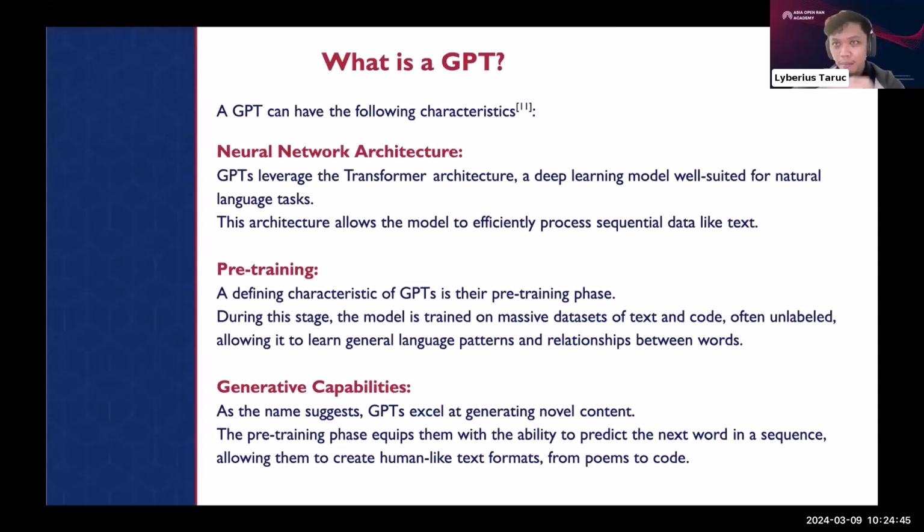Pre-trained means that because it is a large language model, unlike similar models that you have to train and develop on your own, they already come pre-bundled, meaning that they already know that if they receive this kind of text, they know how to respond to it. It's just a matter of how you can optimize it. And finally, the transformer aspect relies on the third one, which is the neural network architecture.